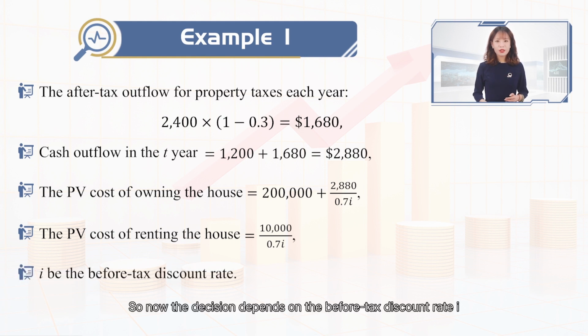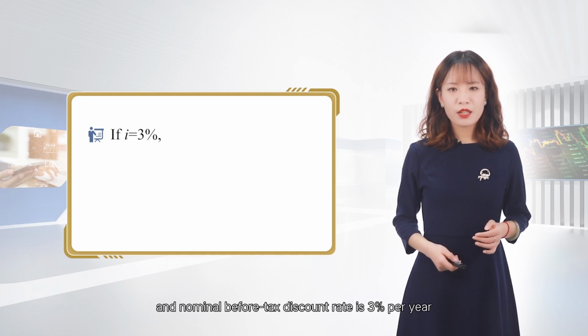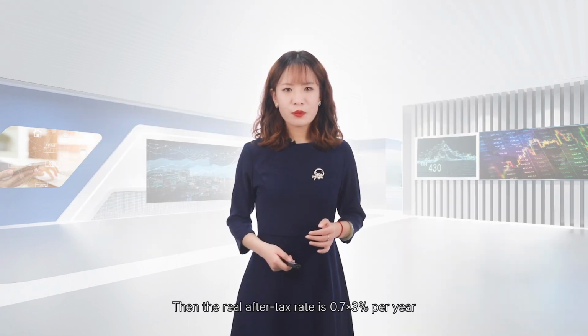So now the decision depends on the before-tax discount rate i. Let's assume no inflation so that the real and nominal before-tax discount rate is 3% per year. Then the real after-tax rate is 0.7 multiplied by 3% per year.